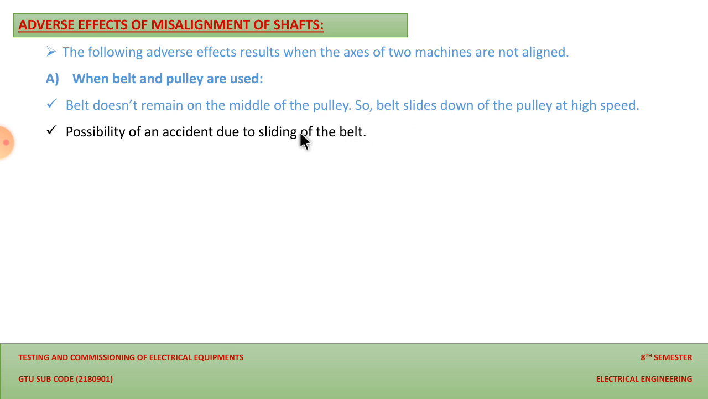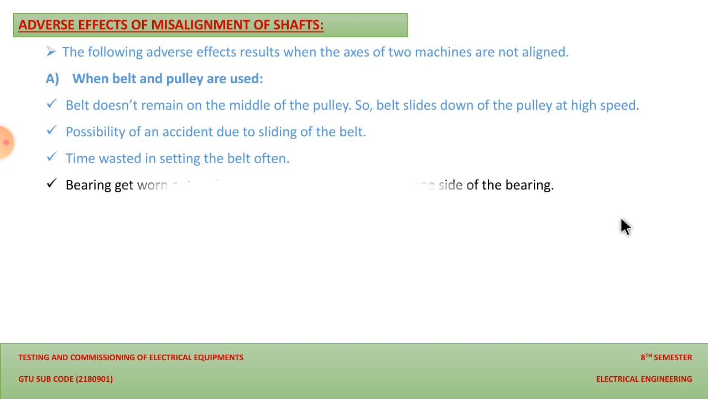But in the case of sliding of the belt, there is a chance of an accident for the person who is standing near the setup. And the third adverse effect is the time wasted in setting the belt often. Whenever the misalignment is there, the belt often slides down, and due to that time is wasted in setting the belt, so setting the belt frequently.